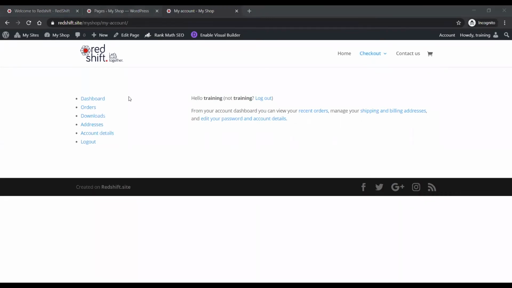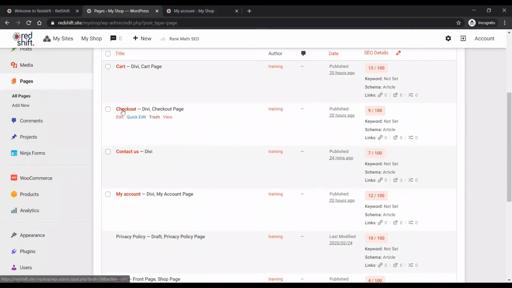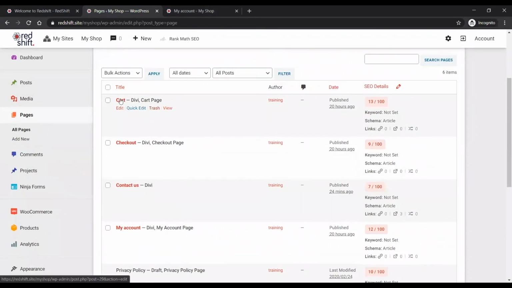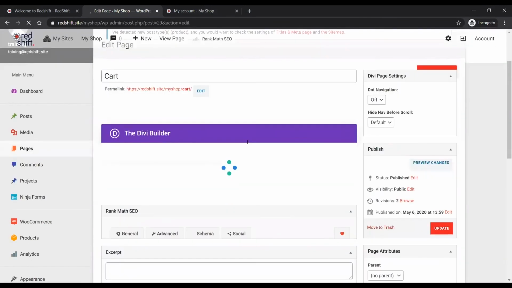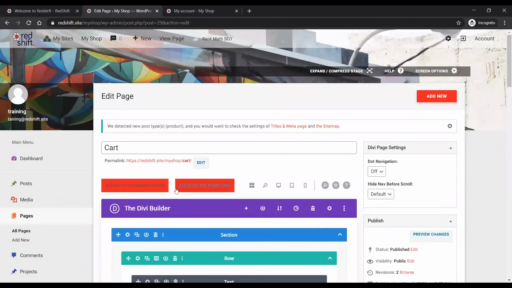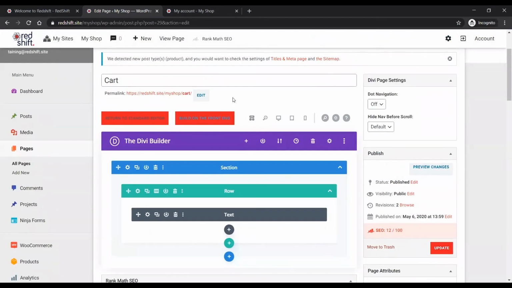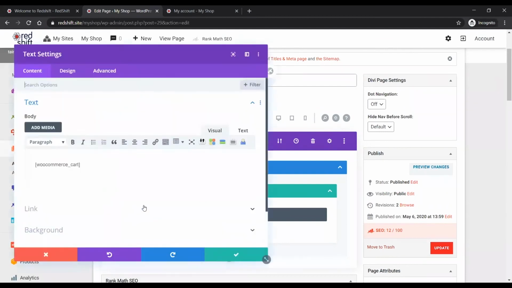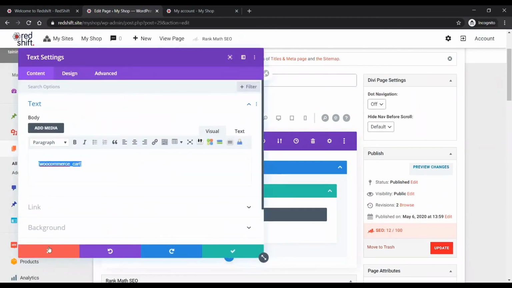The other pages that it creates are checkout and cart. Okay, those are the 2 other pages that it does create. They won't be Divi pages. What you'll find is that it's just a normal WordPress page with a little shortcode on it, and you'll want to click the button that says Use Divi Builder, and then it'll give you the option to use the existing content. You want to click on that, use the existing content. What it does is create this one text module with the WooCommerce cart shortcode in it.